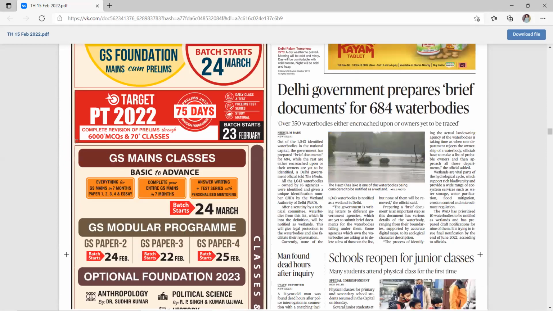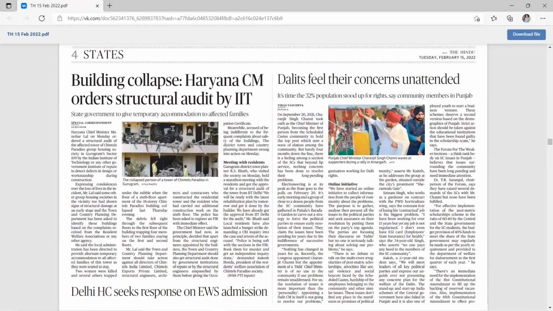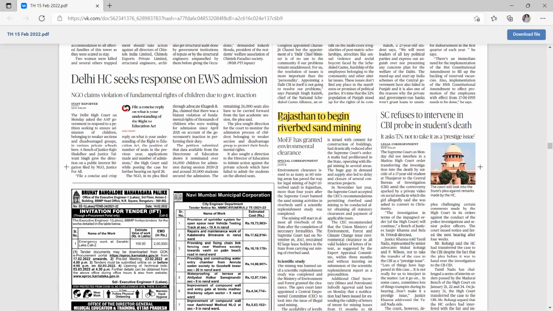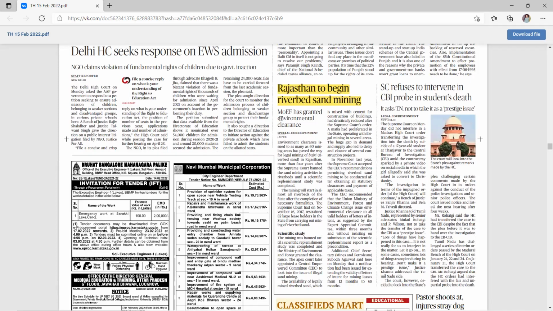Another important topic for today's discussion is Rajasthan to begin river sand mining. So in this topic, you have to know what is environment impact assessment. That's all important for your exam perspective. So environment impact assessment is an impact assessment of a development activity. Before any development project is carried out, an environment impact assessment is carried out to assess what will be the impact, and if the benefits are more than the losses, then the activities can proceed.